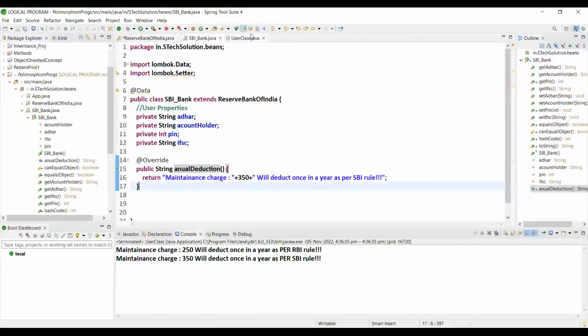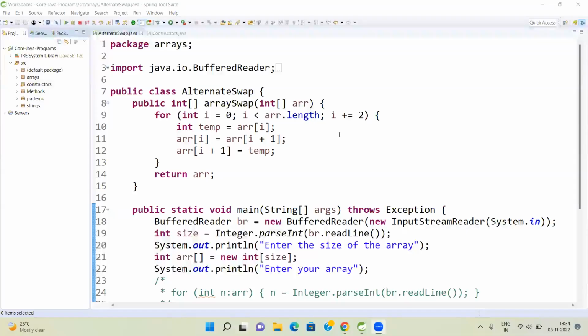Iqbal, what is your question? Hello, sir. Hi Iqbal. There's a program I have done in an array, but I am not getting the output. I just want to share the screen with you once. Yeah, please, share it. Is my screen showing, sir?